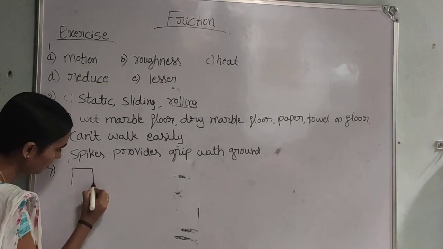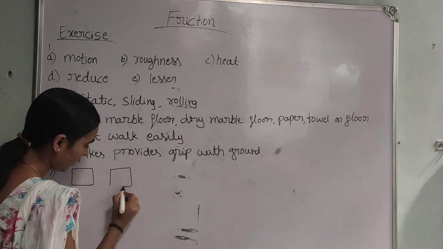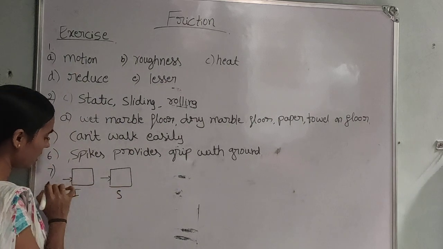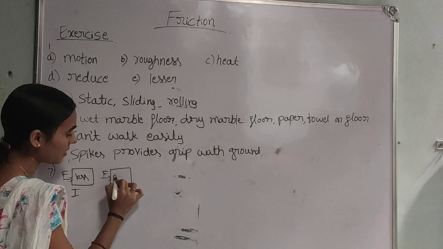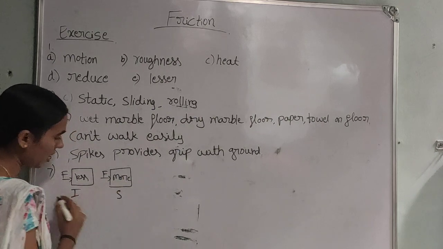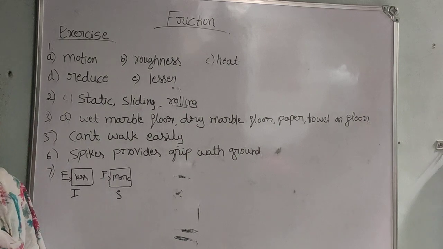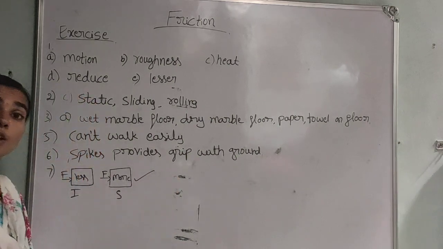Both of them are applying force. One box has less mass and the other has more mass. Both are on the same floor. So Iqbal and Seema, who has to apply more force? Here Seema has to apply more force.